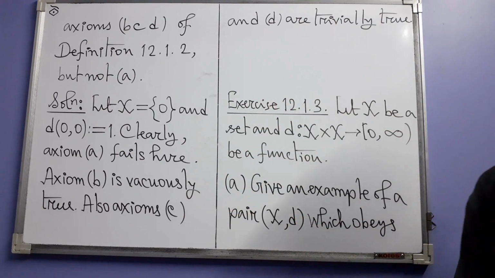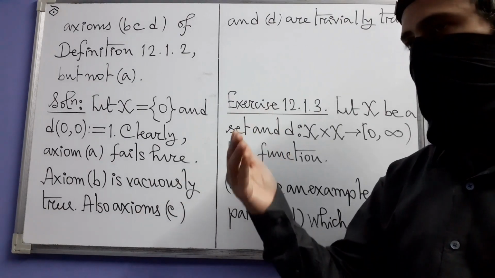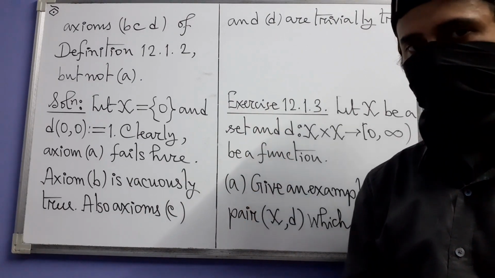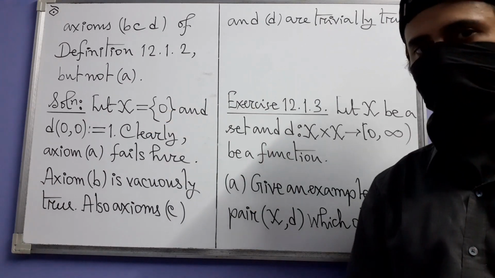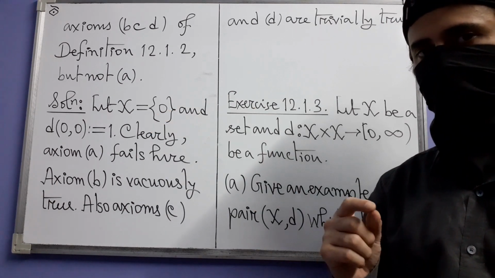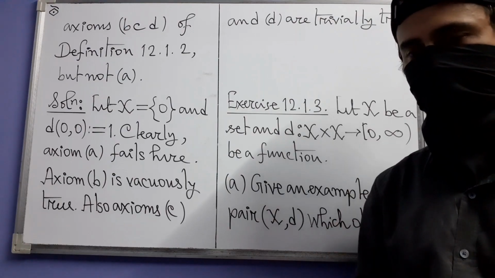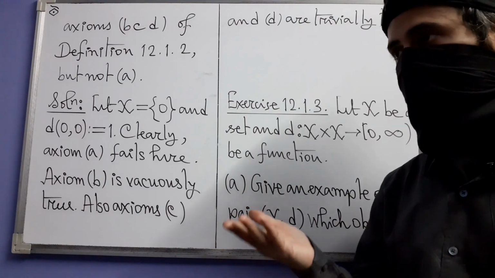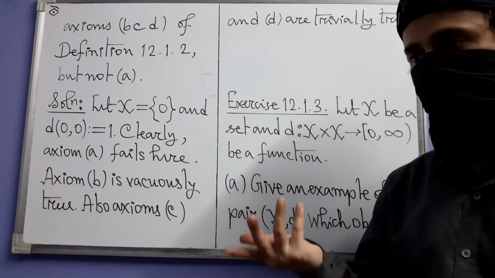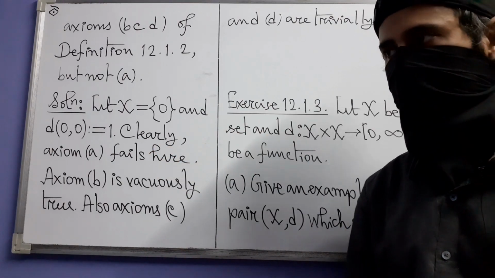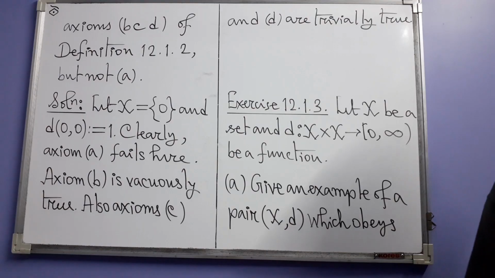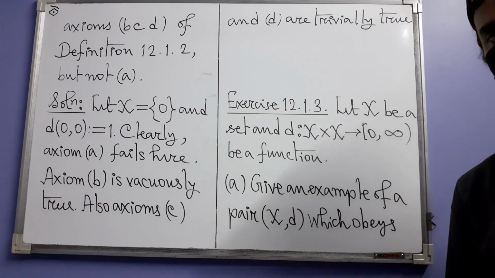Axiom C is symmetry. D of x comma y should be equal to D of y comma x. Here both x and y are equal to 0. So actually not just the D values at x comma y and y comma x, here x comma y and y comma x themselves are just 0 comma 0. So obviously symmetry is true and triangle inequality is also equally easily true.